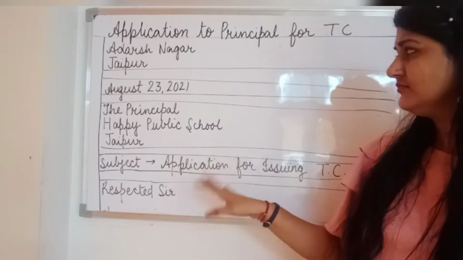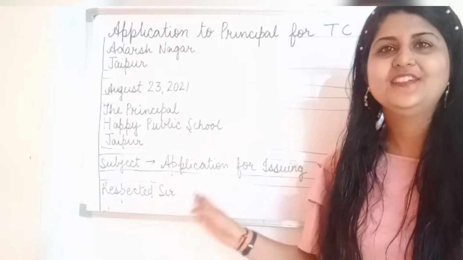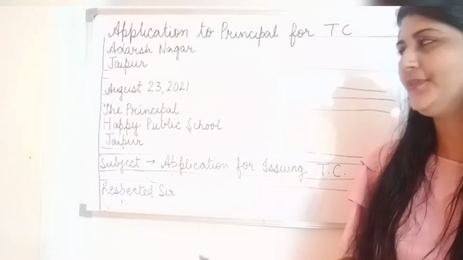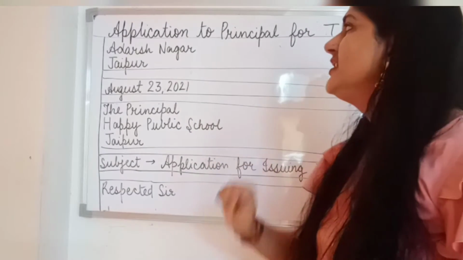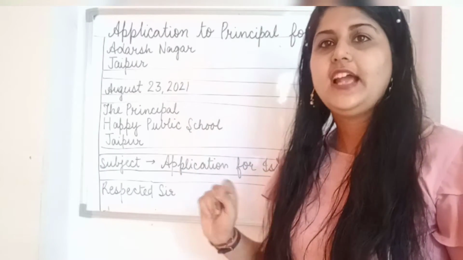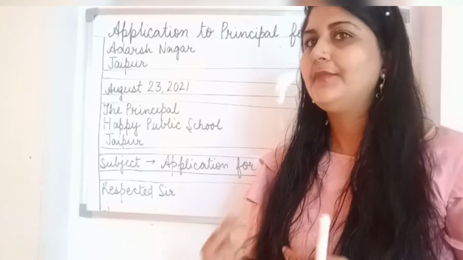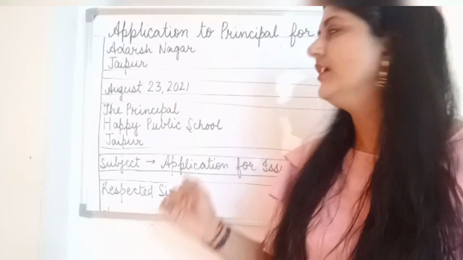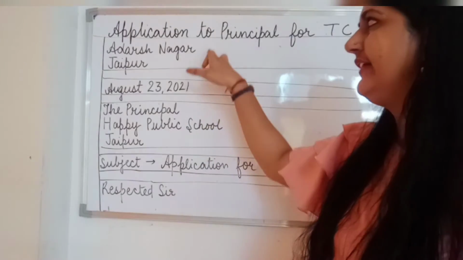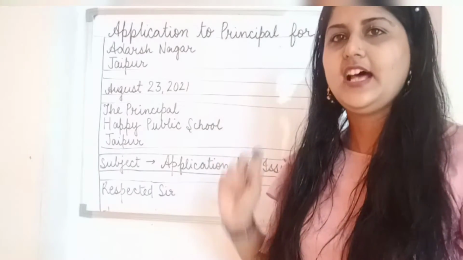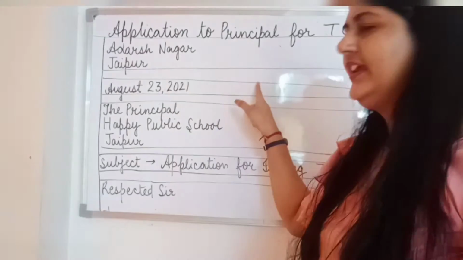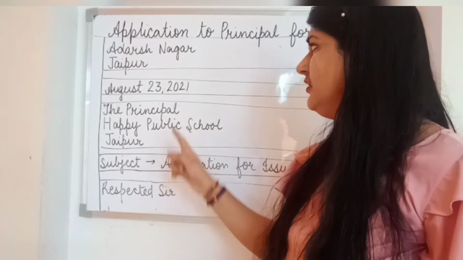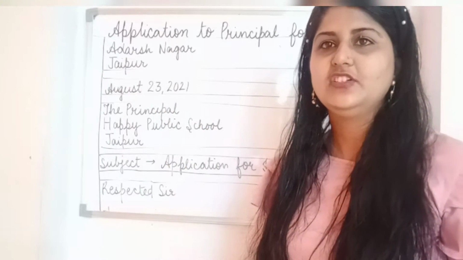First of all, whichever addresses I am writing here are fictional, okay? There is nothing related to my personal life. The first one is Adarsh Nagar, Jaipur. This is the address of the sender. Supposedly I am writing this letter on behalf of my nephew or niece, so I will write their address, Adarsh Nagar, Jaipur. Then leave a line, then write the date. Today is August 23rd, 2021, so I am writing the date here.